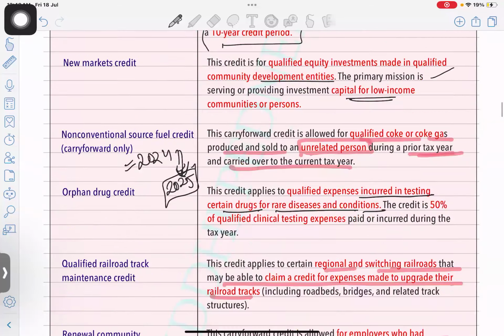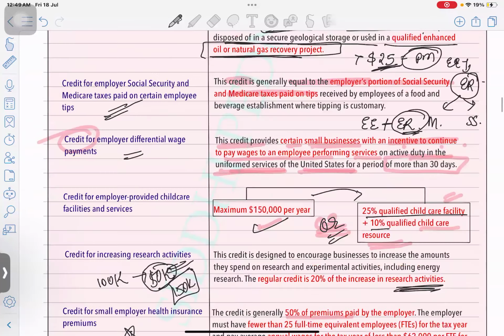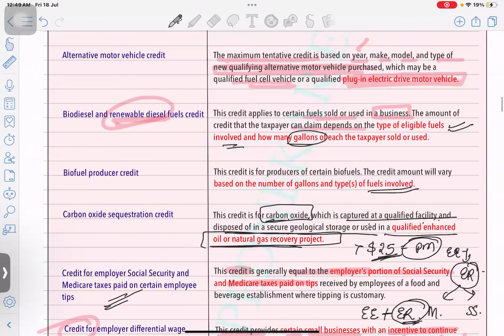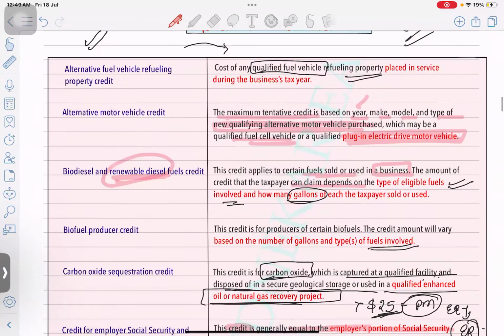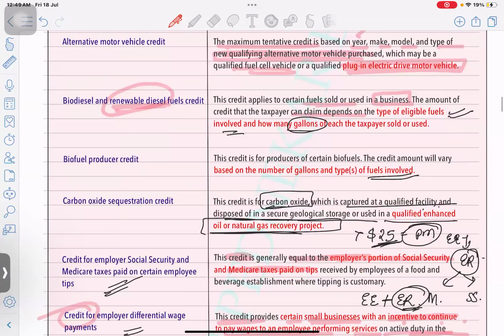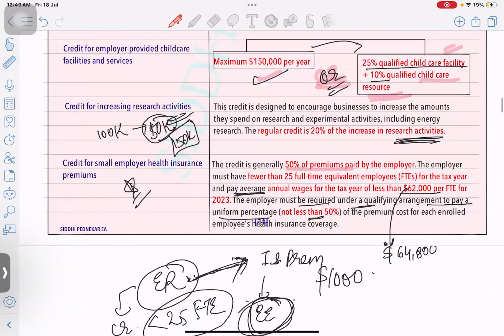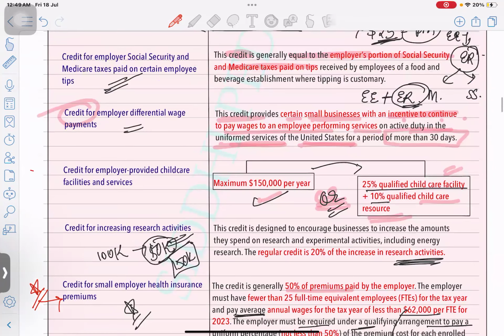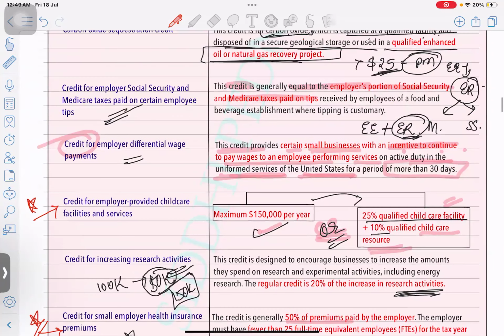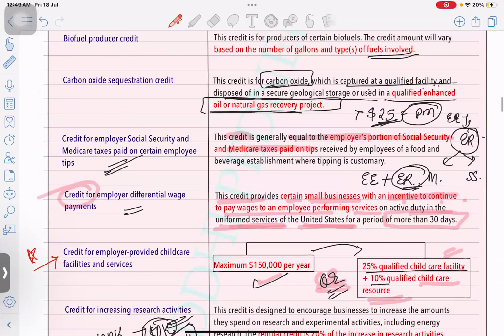Yes. Next, let me just mark what are the important credits which you should remember from the exam perspective. So just give me a minute. Okay, this is important. Credit for small employer health insurance premium. This is important. This is not that important, but there was one or two questions.